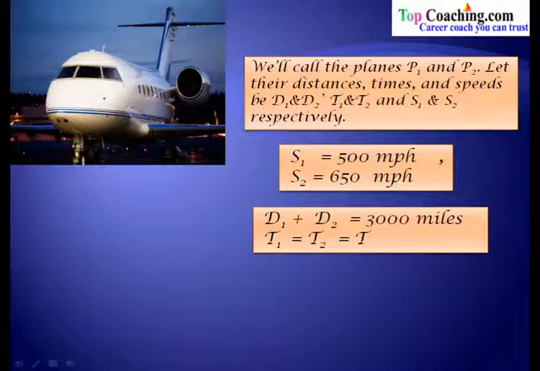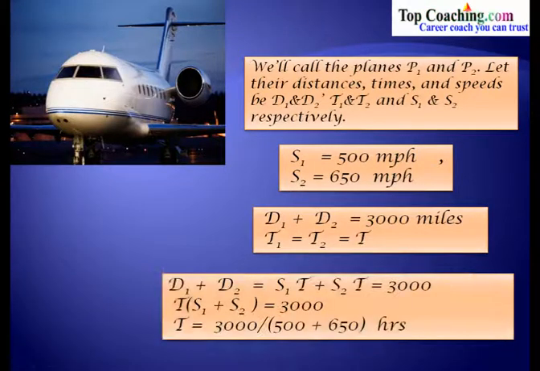But now as these two planes start simultaneously and they meet each other at the same instant, the total time of travel or the duration of flight would be equal for both, and let us say that that is equal to t. So T1 is equal to T2 equal to t. Now D1 plus D2 would be equal to S1 into t plus S2 into t. The distance traveled by P1 would be S1 into t, and S2 into t would similarly be the distance traveled by plane P2 in time t, and this should be equal to 3000.